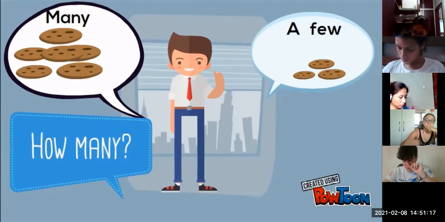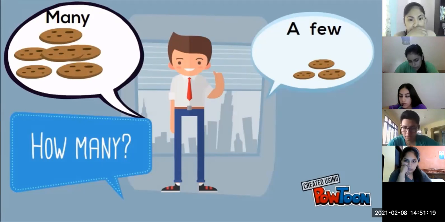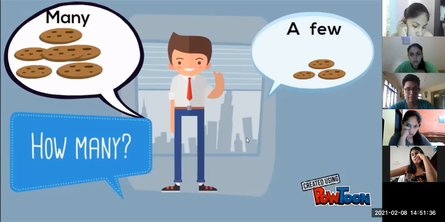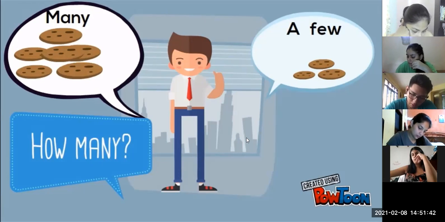Any other example that you have? Solis, please, tell me your example. She has many pets, but she has a few pets.